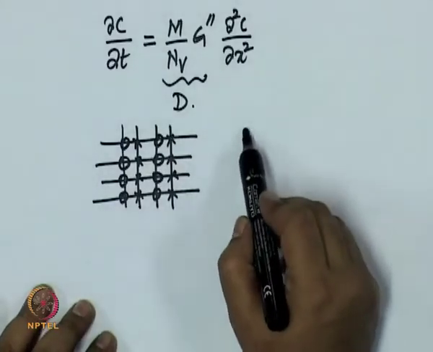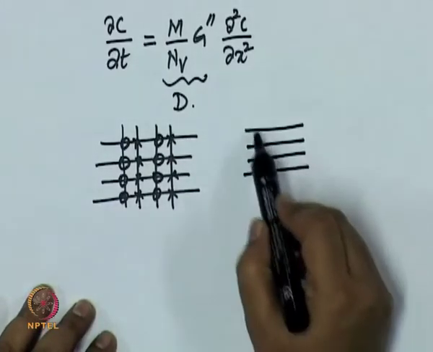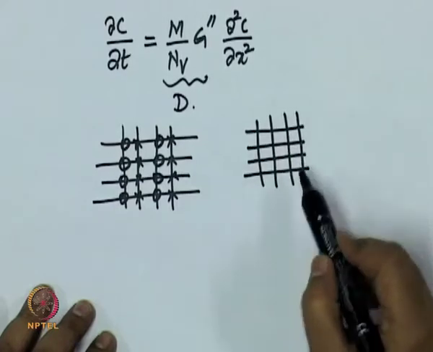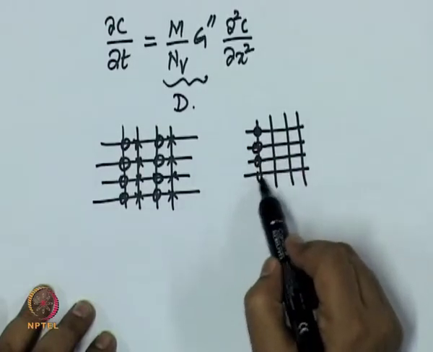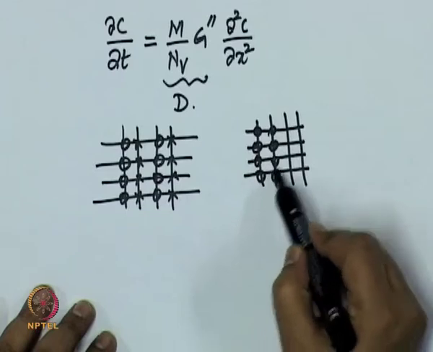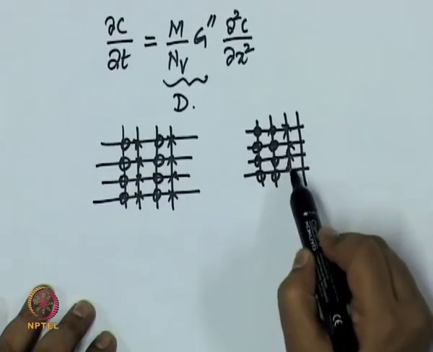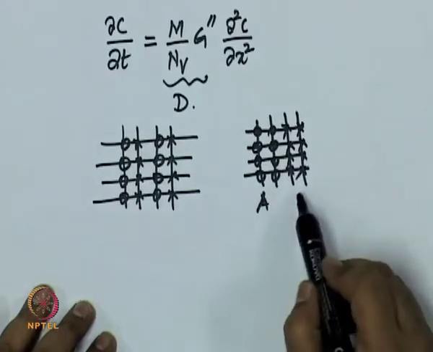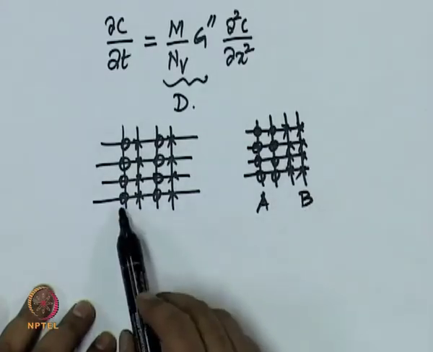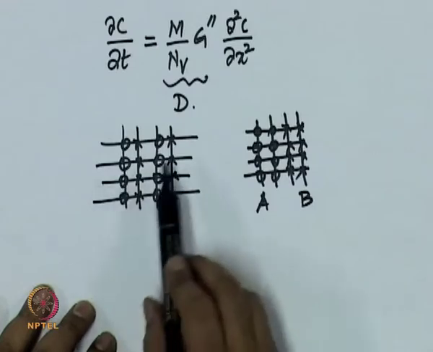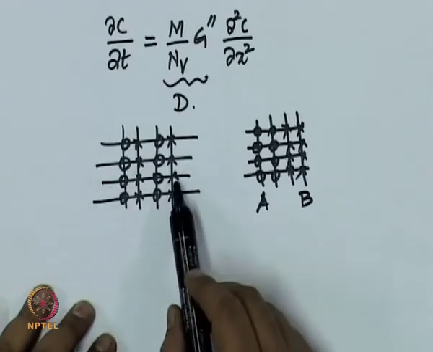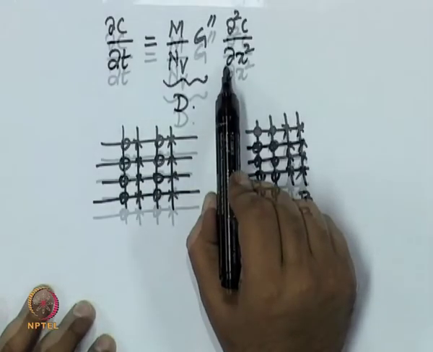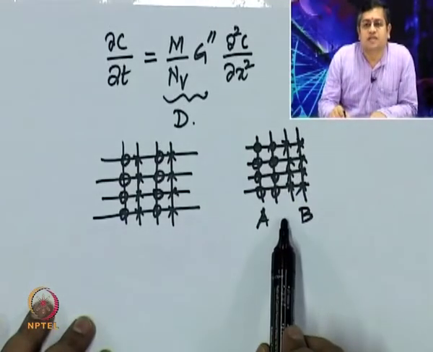Instead of predicting phase separation, what happens in phase separation? In phase separation you have all these atoms phase separated. So, you have all A atoms on one side, all B atoms on the other side, but here you are having alternate AB atoms. This solution is predicted from this equation under circumstances where phase separation is supposed to happen.